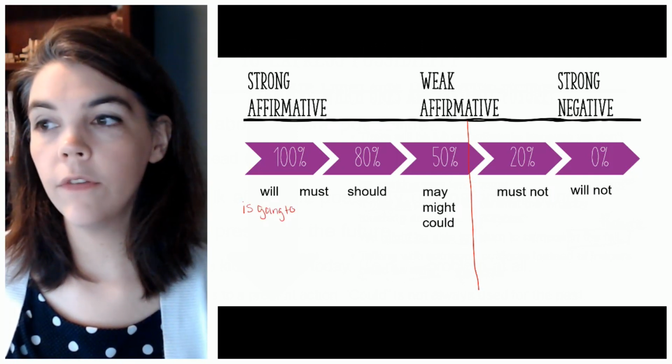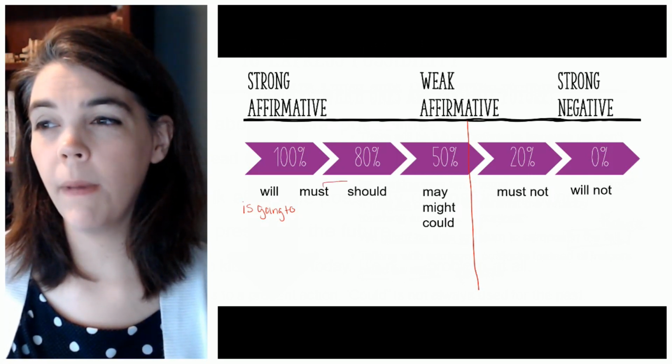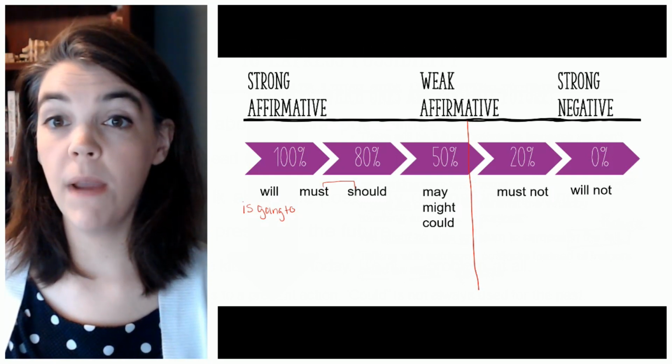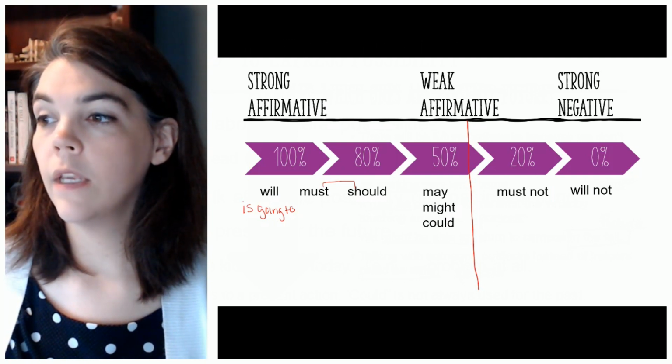Must is a little less certain. Should, a little less certain. I would actually put these two at about the same. And then we have our 50%: may, might, could. And then once we go negative, now we see our negatives come out.